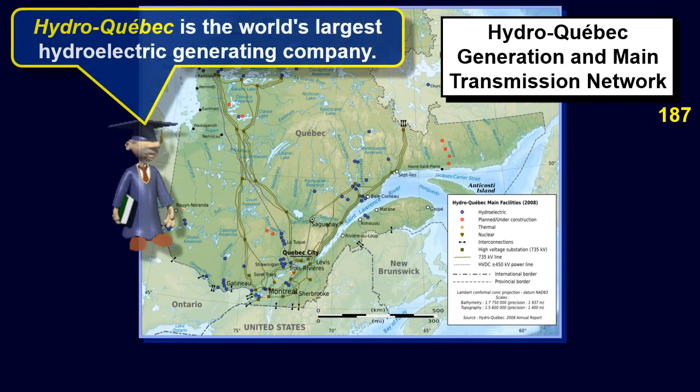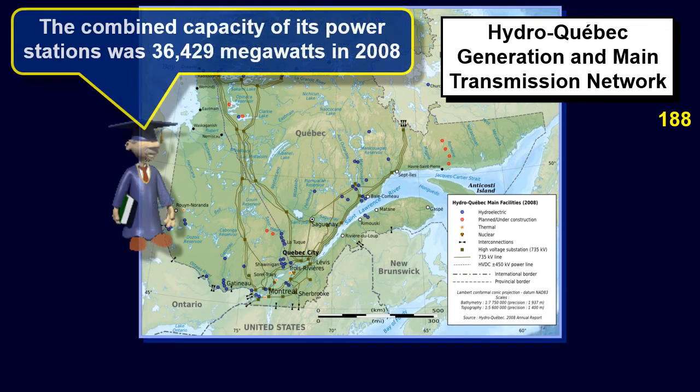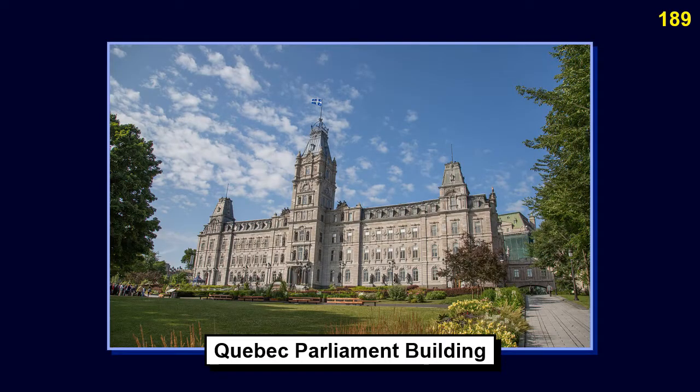With 59 hydroelectric and 1 nuclear generating station, Hydro-Québec is the largest electricity generator in Canada and the world's largest hydroelectric generating company. The combined capacity of its power stations was 36,429 megawatts in 2008. This is the Quebec Parliament building.